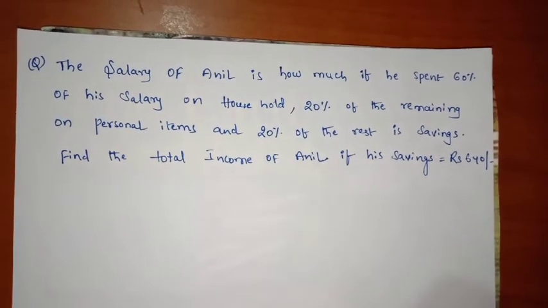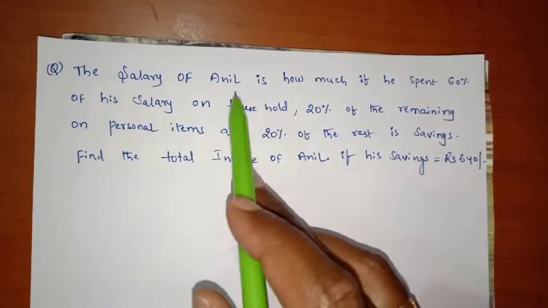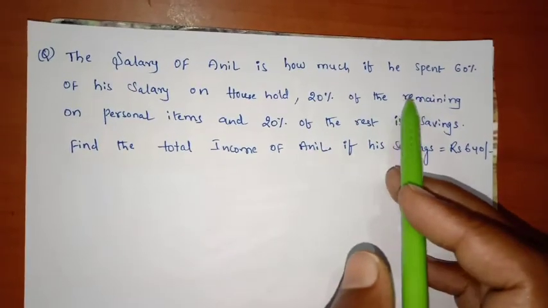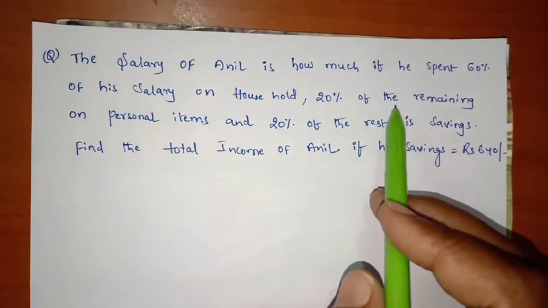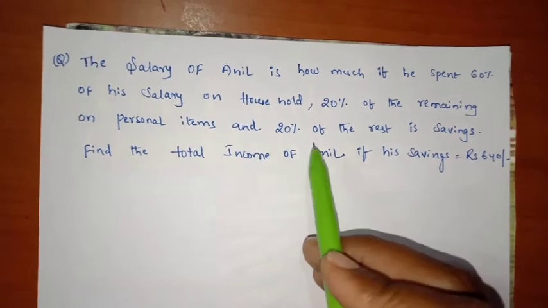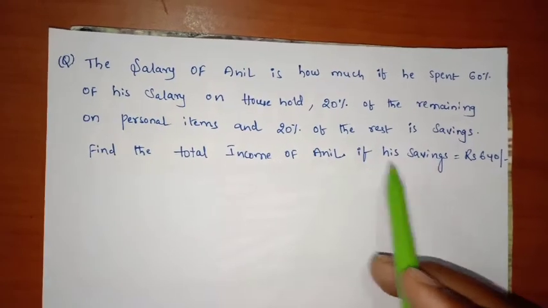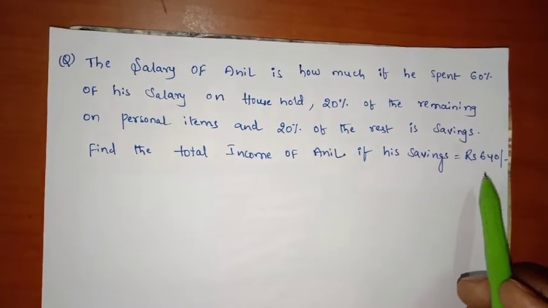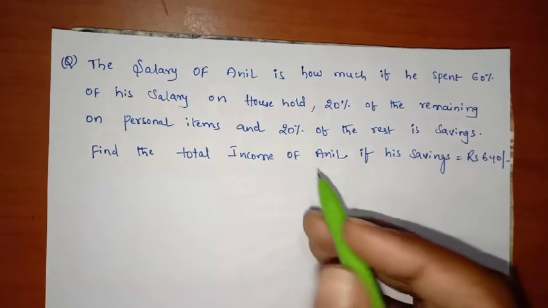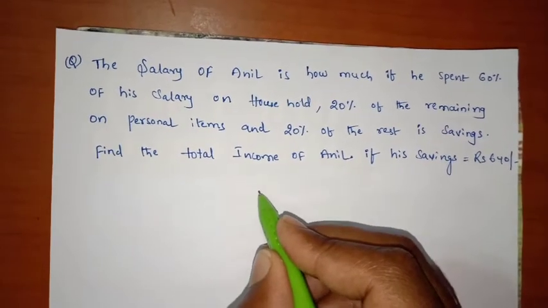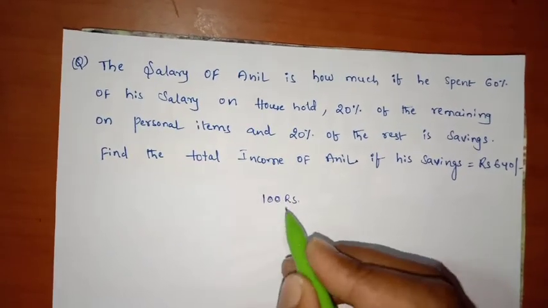Let us see another problem, friends. In this problem, he has given that the salary of Anil is how much if he spent 60% of his salary on household, 20% of the remaining on personal items and 20% of the rest is savings. Find the total income of Anil if his savings is equal to 640 rupees. See friends, savings is equal to 640 rupees he has given. Let us assume that salary of Anil is equal to 100 rupees. Right?